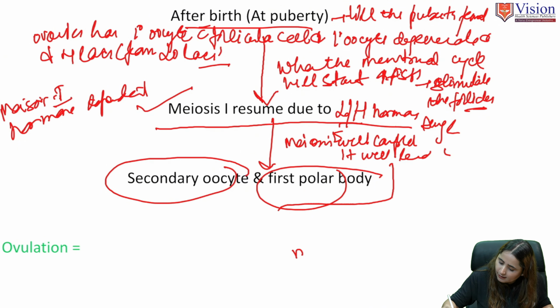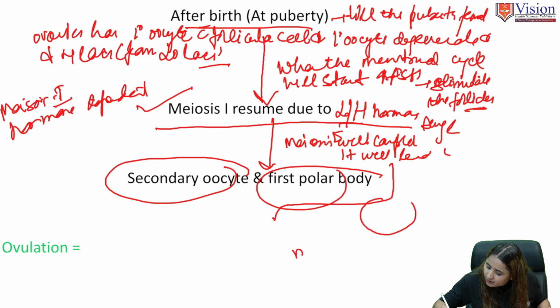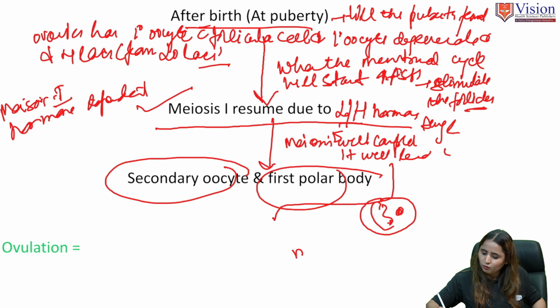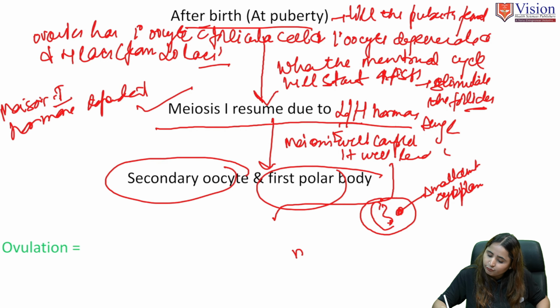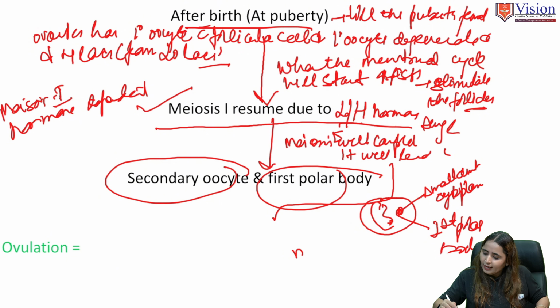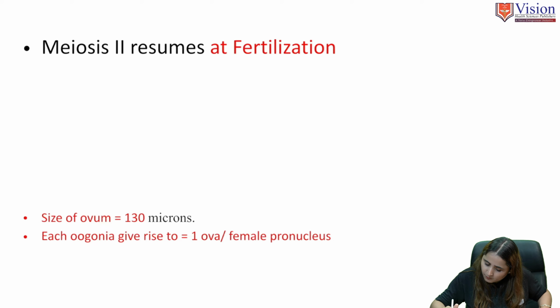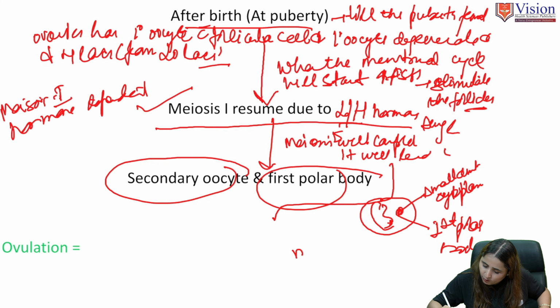So what did meiosis 1 generate? One is a small amount of cytoplasm, which we call the first polar body. Remember, it is called the first polar body. And the second is the secondary oocyte.